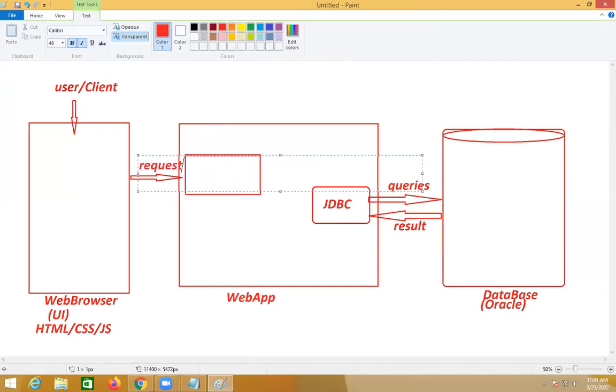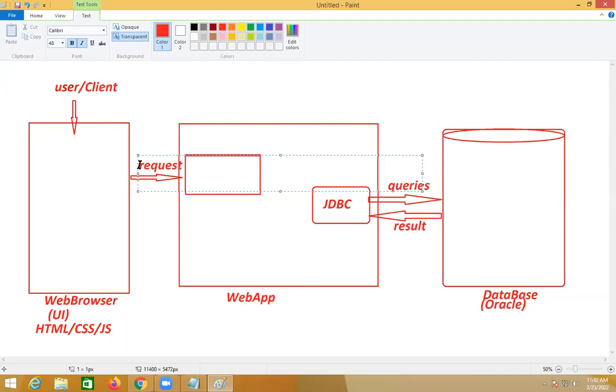What kind of request? HTTP request. Sir, why is it an HTTP request? Sir, the web browser has one address bar. The address bar by default runs on one protocol, HTTP, hypertext transfer protocol. It is the rule behind your network. So it is an HTTP request.